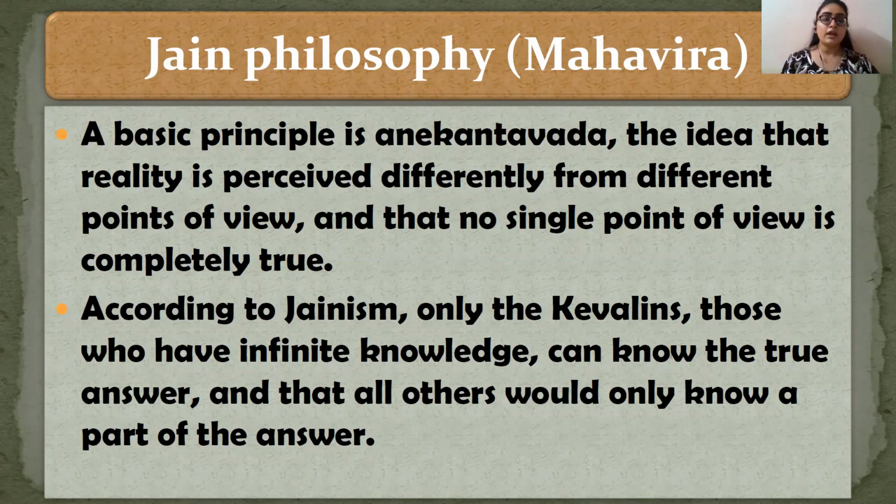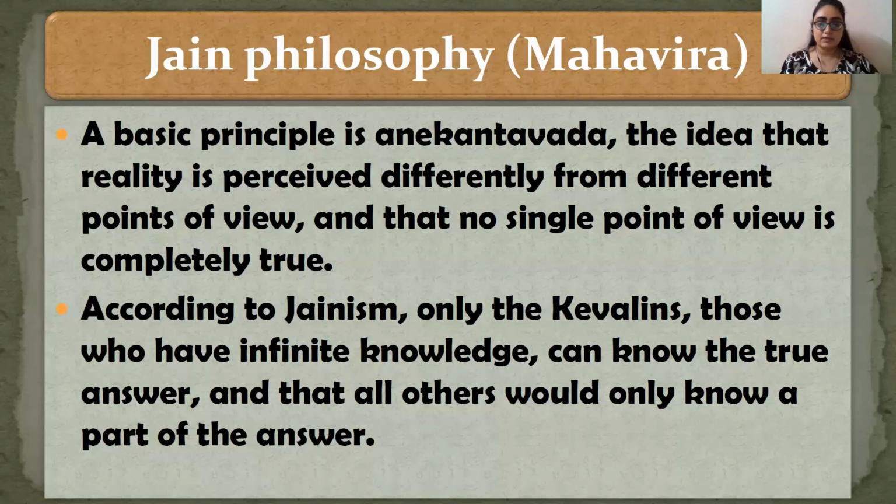According to Jainism, only the Kevalins, those who have infinite knowledge, can know the true answer. Kevalya, you must have heard this word, means real knowledge. Those who have attained the Kevalya are known as the Kevalins. So these Kevalins can know the true answer, and all others would only know a part of the answer.